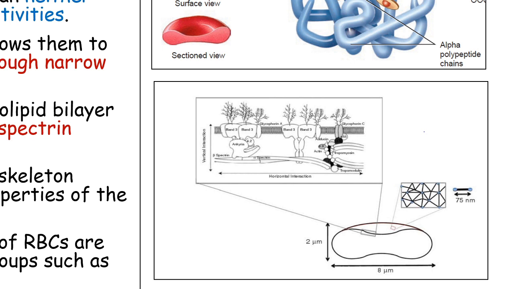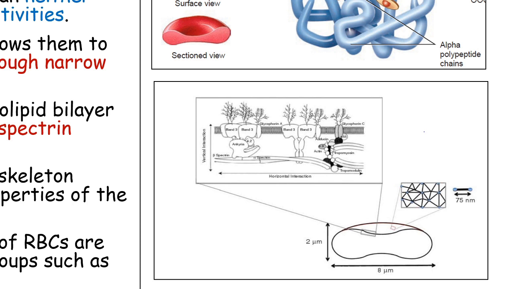Of that, some carbohydrate residues act as antigens, and they are responsible for the ABO blood grouping and also Rh. The ABO blood grouping system that we are going to see, and also the Rh blood grouping system that we'll discuss later, is mainly based on the presence or absence of some specific carbohydrate residues on the membrane.